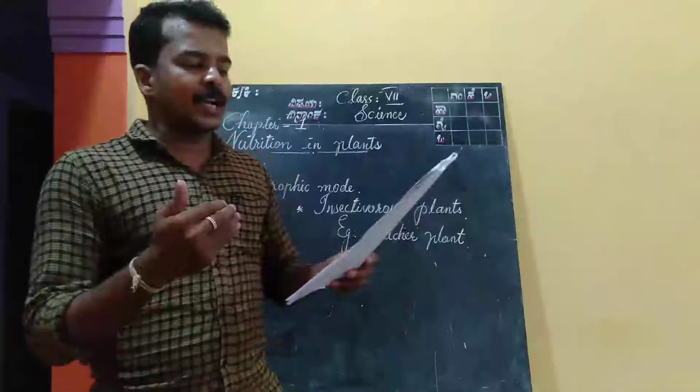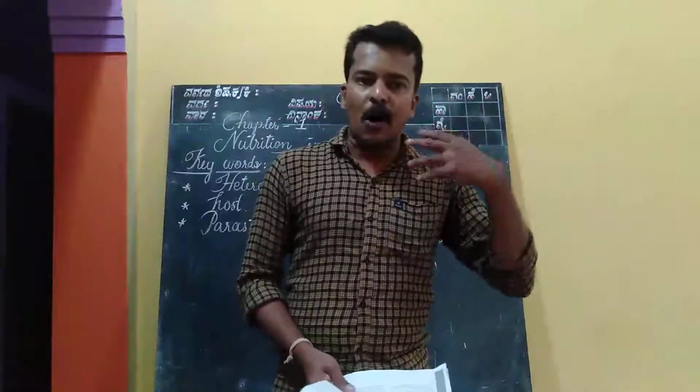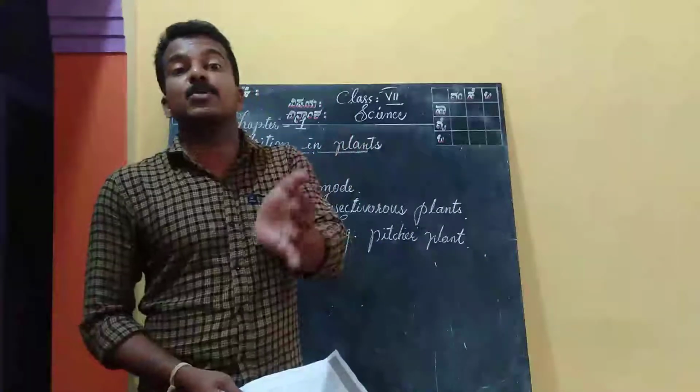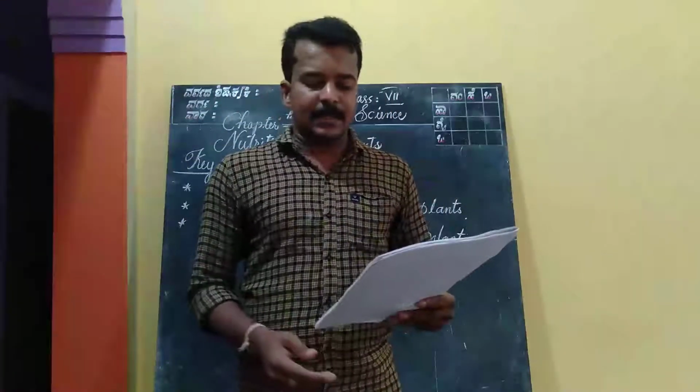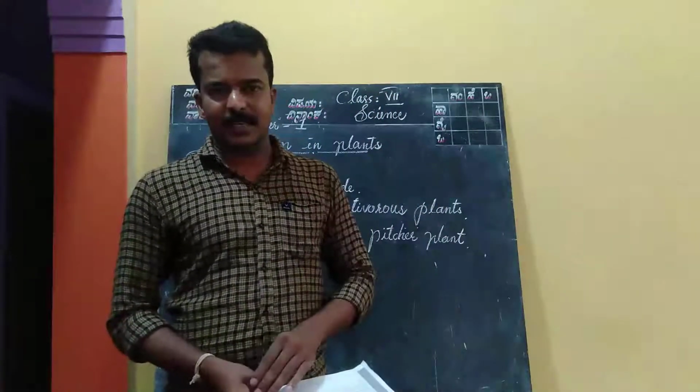Other modes of nutrition in plants. Now we were discussing autotrophs, and what autotrophs are you know very well, and you also know what heterotrophs are. There are some plants which do not have chlorophyll. Note down that point.